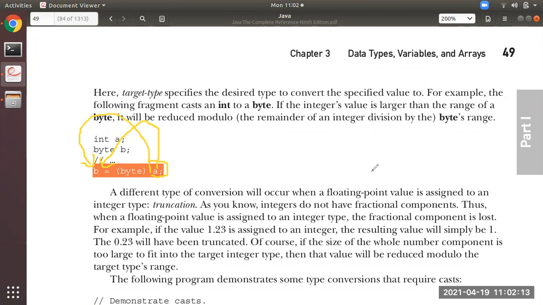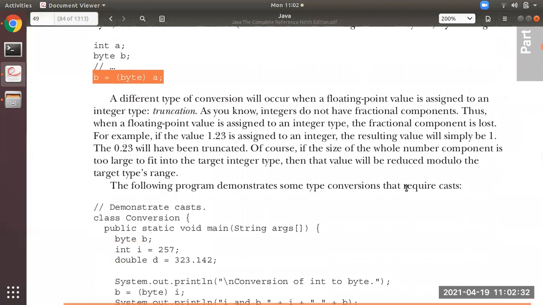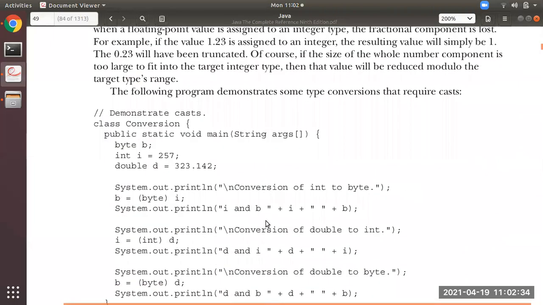So this will not be done automatically. For that reason, casting should be done, by specifying the data type over here. That is the target. What will happen over here, we will see that. Don't worry, I will explain that. There is one program.